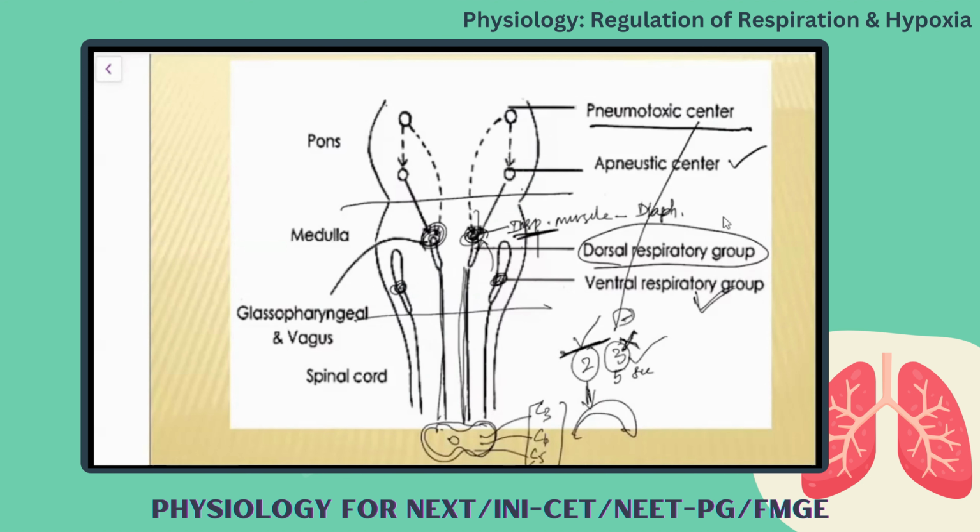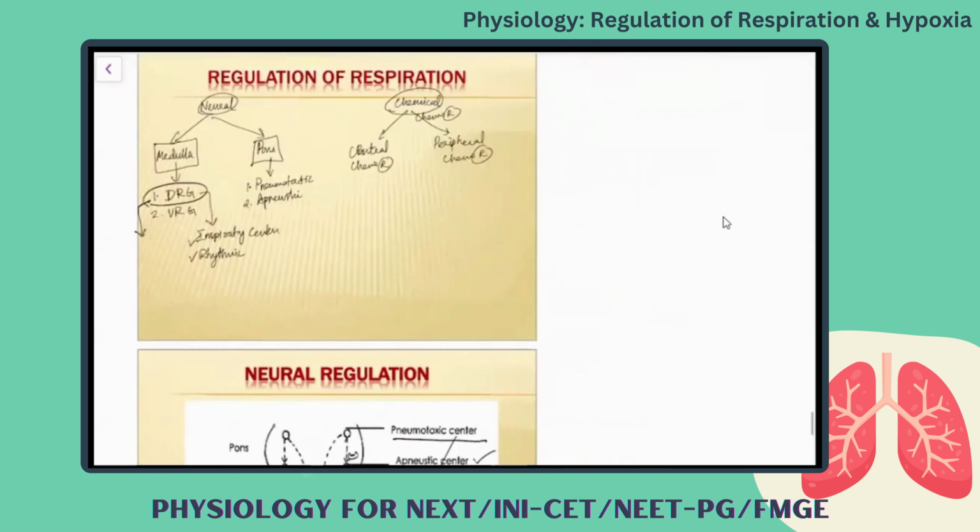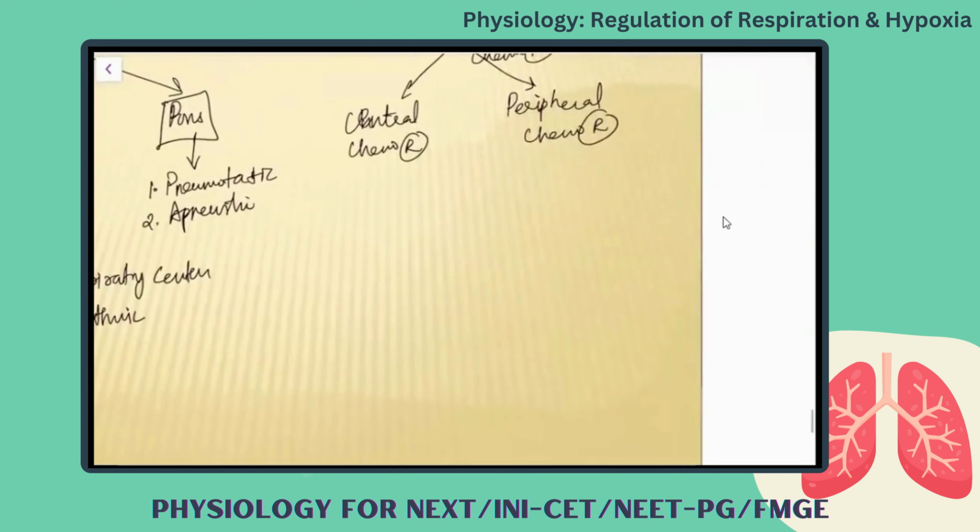Okay. And what happens to this pneumotaxic center? When it gets stimulated, it becomes prolonged breathing, which you call apneusis. So this pneumotaxic center also gives inhibitory signal to the apneustic center as well as the dorsal respiratory group. So this is how the neural regulation performs its function.